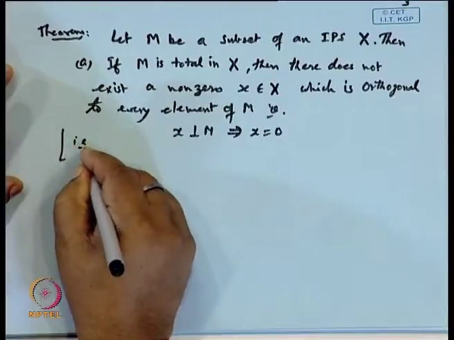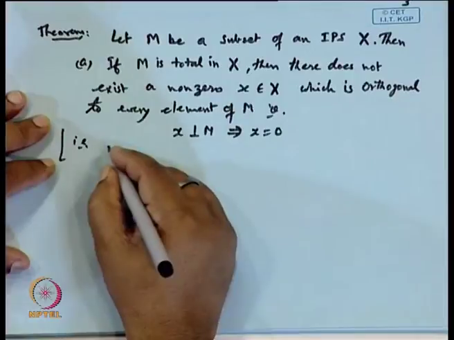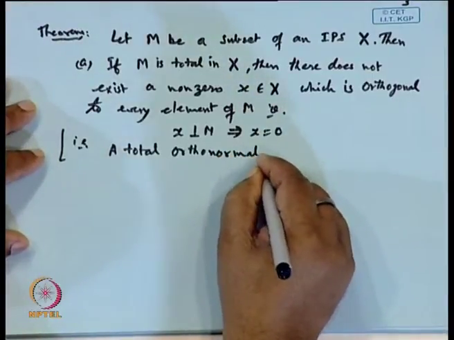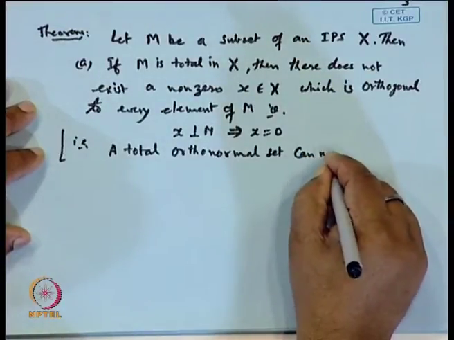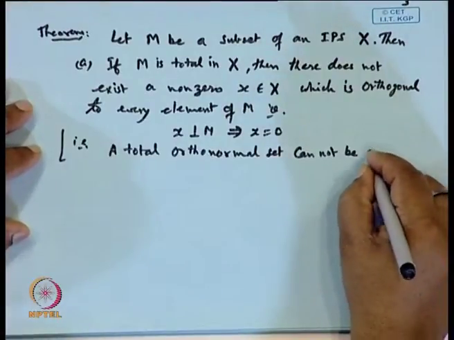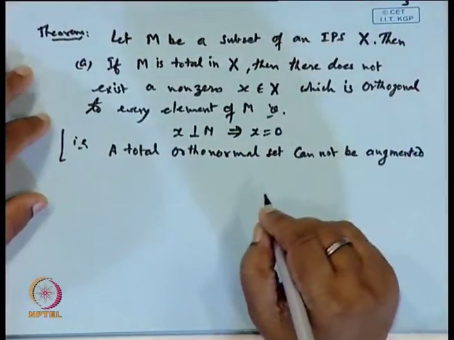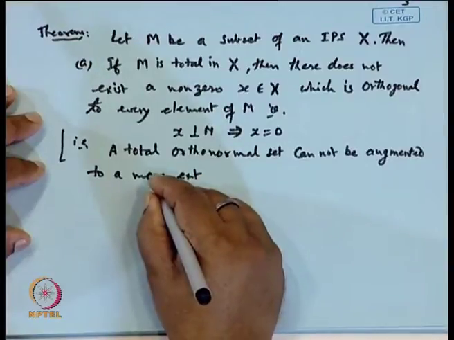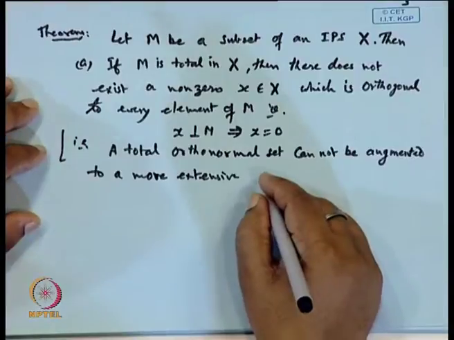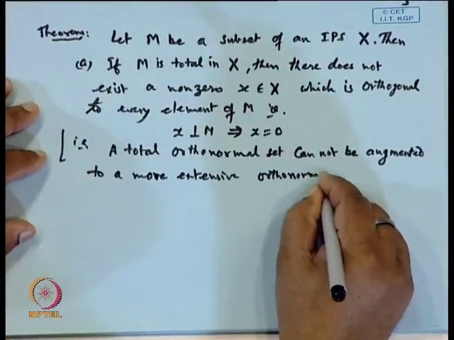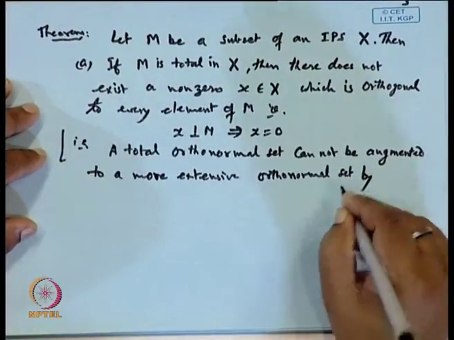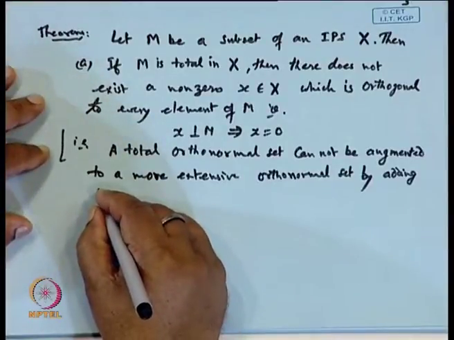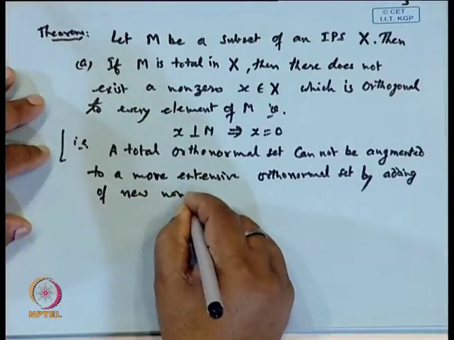So the meaning is that we can say a total orthonormal set cannot be augmented to a more extensive orthonormal set by the adjunction of new non-zero elements.